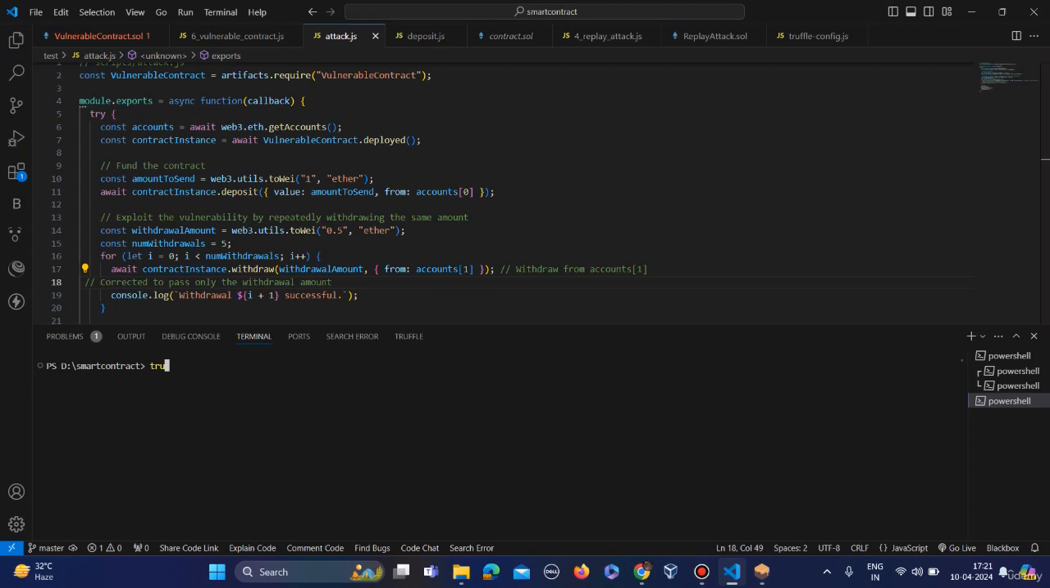First of all, let's open a Truffle console. I don't know why it's taking so much time. Okay, now let's compile it.